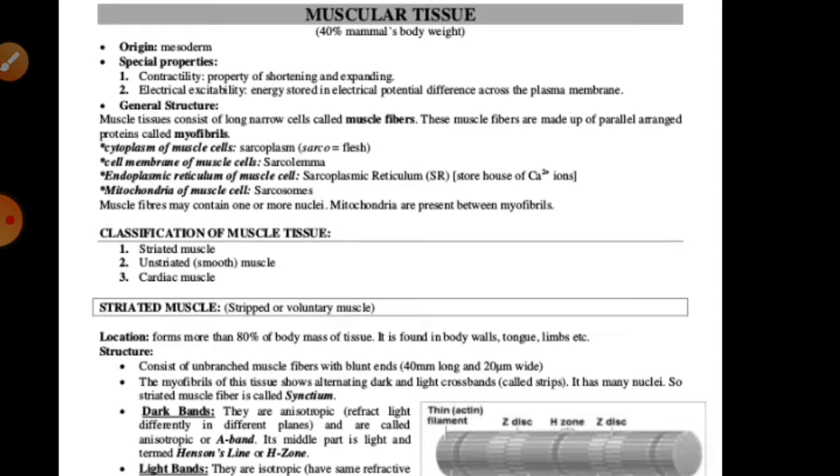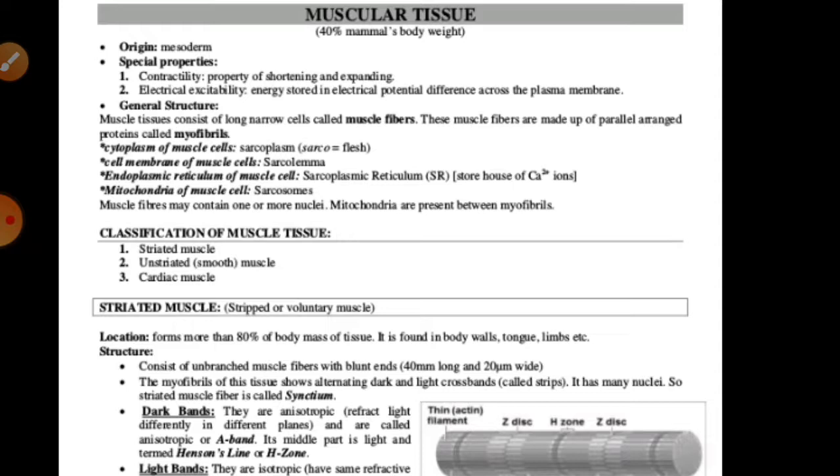Generally, as we all know, these muscles are always helpful for all our mechanisms or all body works, right? If we talk about the muscular tissue, especially in mammals, 40% of our body weight is because of the muscles, right? So if we talk about this specific type of tissue, it shows some specific things, right?